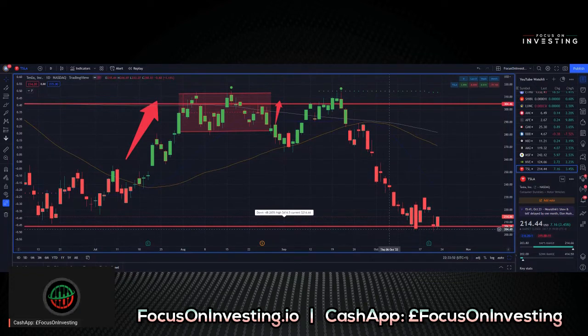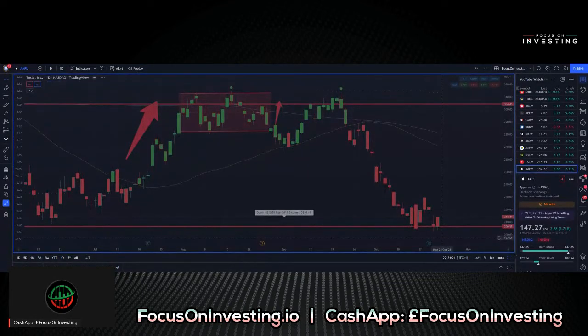And again, price has just come to rest on our level of support that we previously highlighted here at $206.58. Price hit that, bounced off a little bit, and then gapped back down to this level of support. So this $206.58 level seems to be acting as quite a strong level of support for this chart.